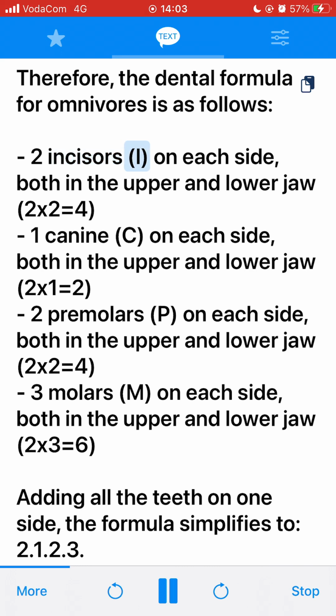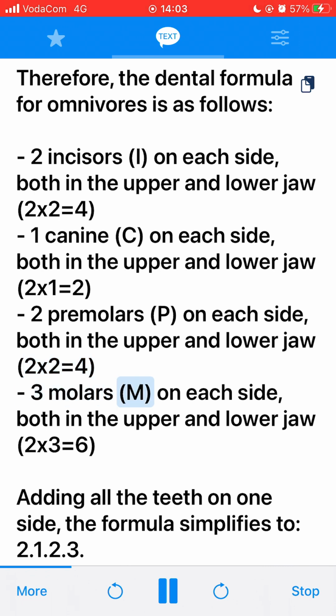2 incisors, I, on each side, both in the upper and lower jaw, 2 by 2 equals 4. 1 canine, C, on each side, both in the upper and lower jaw, 2 times 1 equals 2. 2 premolars, P, on each side, both in the upper and lower jaw, 2 by 2 equals 4.